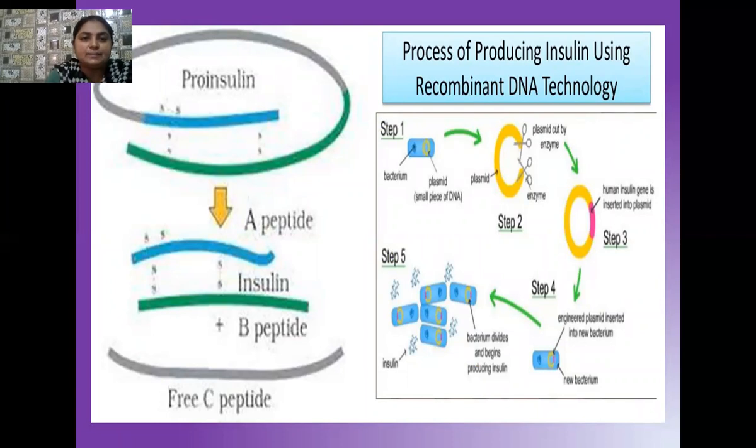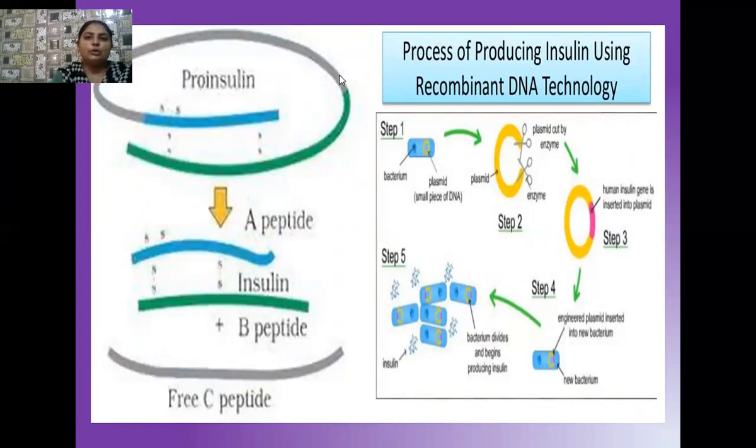Insulin earlier exists as proinsulin, and later after undergoing processing, it forms the two chains, A chain and B chain, both joined by disulfide bridges. There is one extra stretch, the free C peptide chain, which later gets disintegrated and separated when the insulin matures.